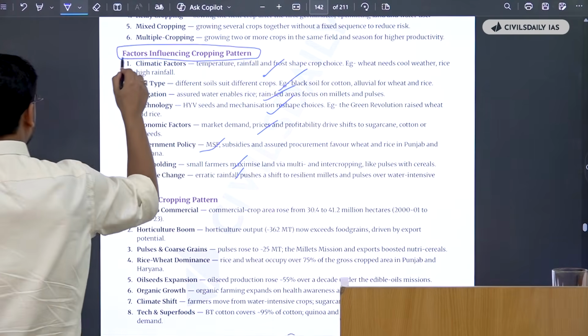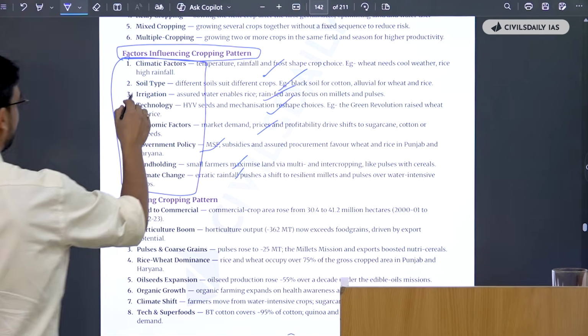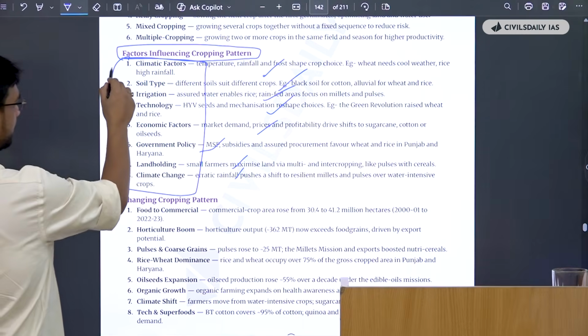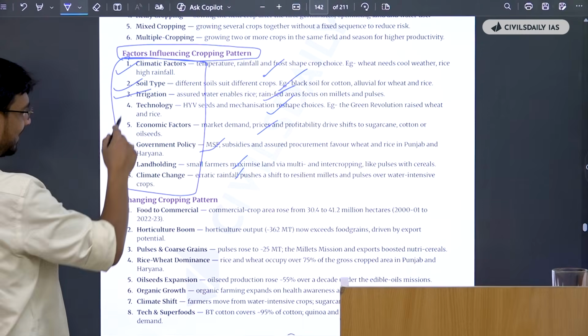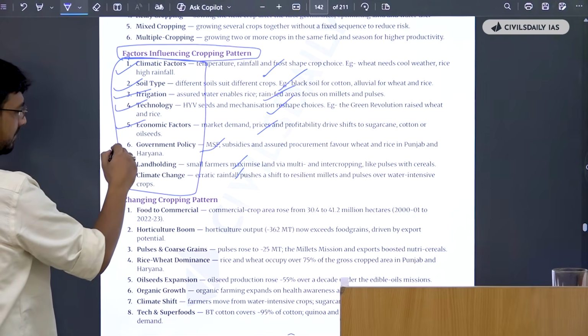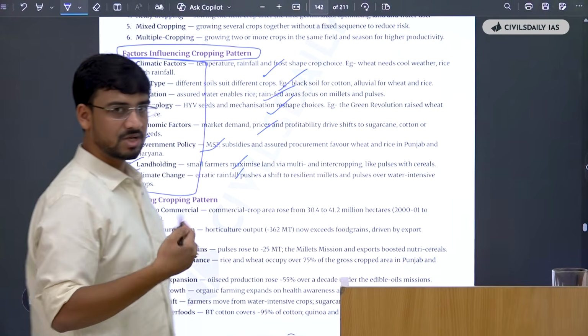And if you were to look, these are the factors that will affect every part of agriculture as well. Climate will affect every part of agriculture. Soil type will affect every part of agriculture. Irrigation facilities will affect every part of agriculture. Tech also, economic factors also, government policy, land holding, everything will affect agriculture in some way or the other.